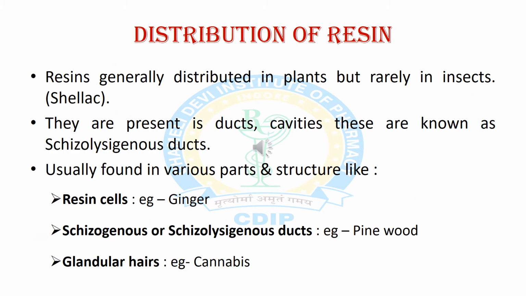Now we will discuss distribution and occurrence of resin in plants. Resin is generally distributed in plants but rarely found in insects, for example shellac. These are present in duct cavities known as schizolysigenous ducts. These are found in various structures like resin cells, which are found in ginger, schizogenous or schizolysigenous ducts, for example pine wood, and glandular hairs, which are found in cannabis.